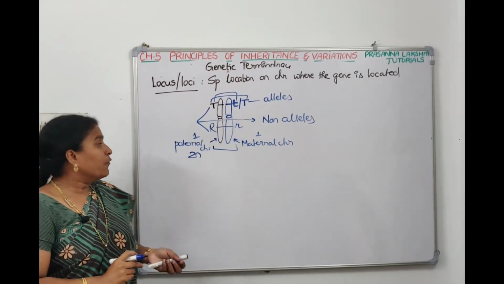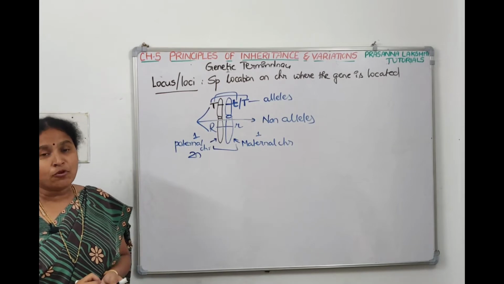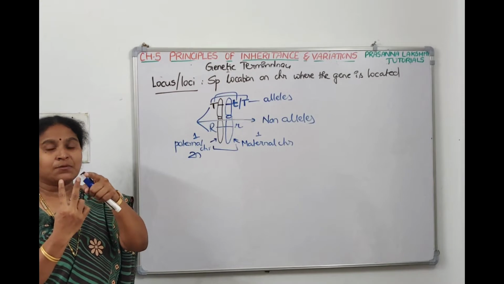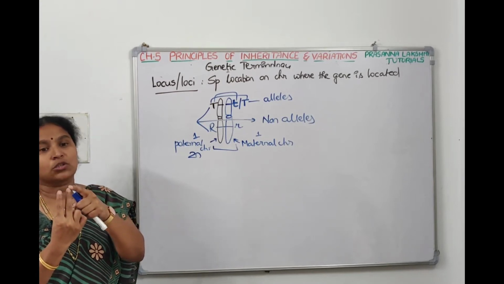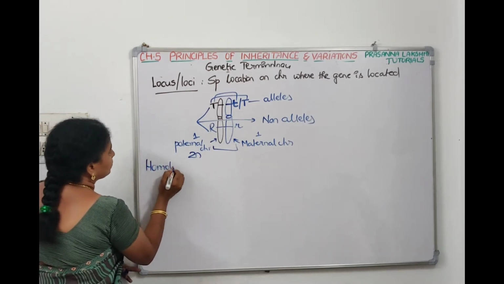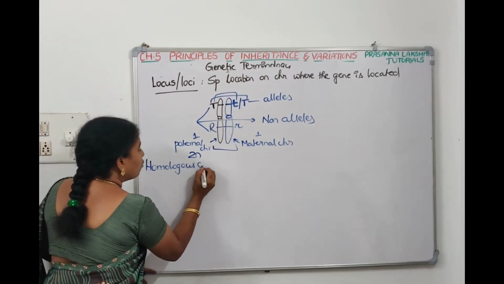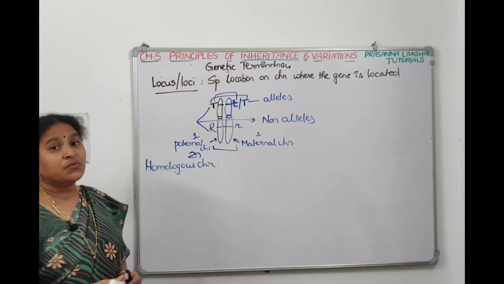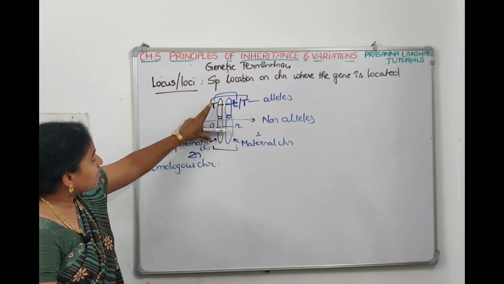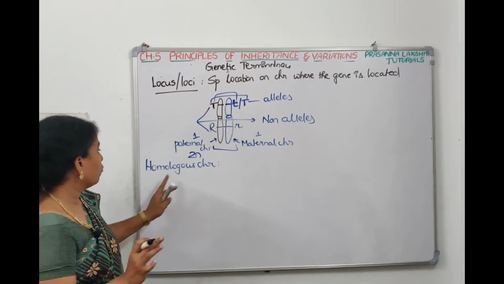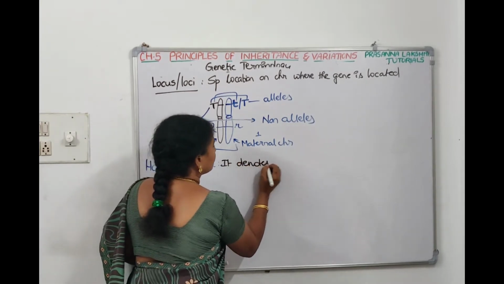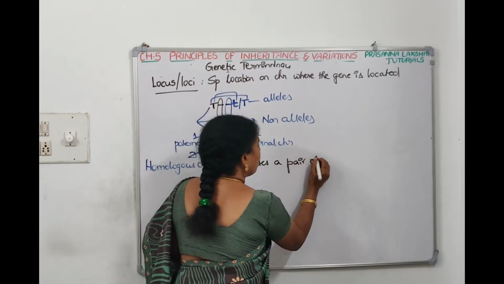Understood till here? Now we took a pair of chromosomes, the first chromosome, which is in a pair. One is from the father through the sperm and one is from the mother through the egg. They are called homologous chromosomes. What do you mean by homologous chromosomes? Homologous chromosomes means the chromosomes which are the same in structure, composition and behavior. They are the same in size, structure and behavior. Homologous chromosomes denote a pair of chromosomes